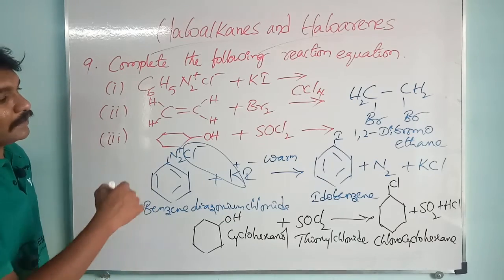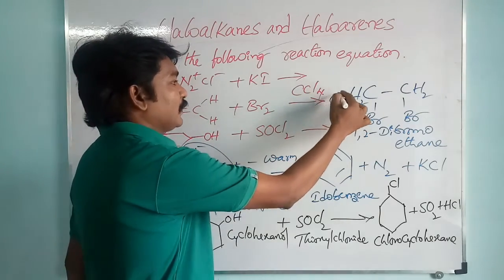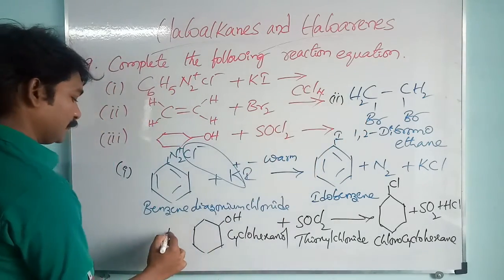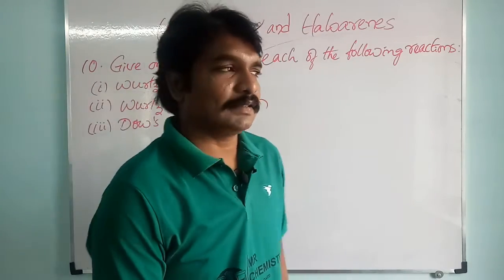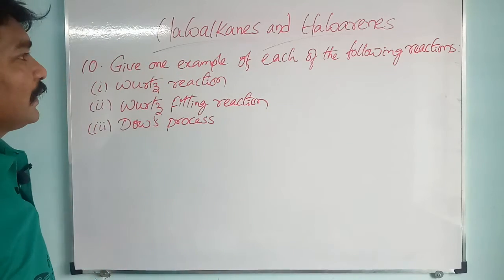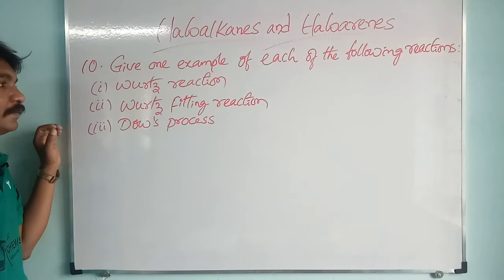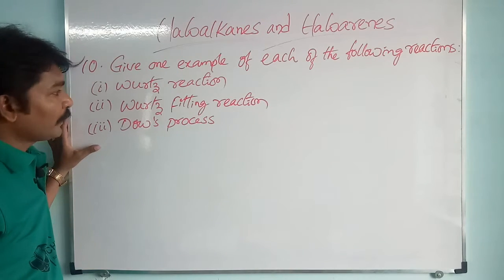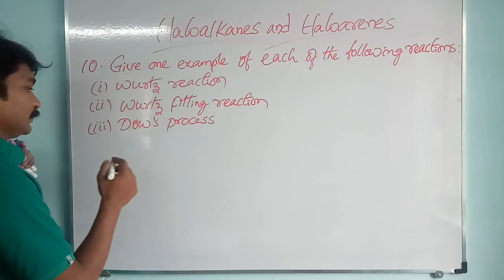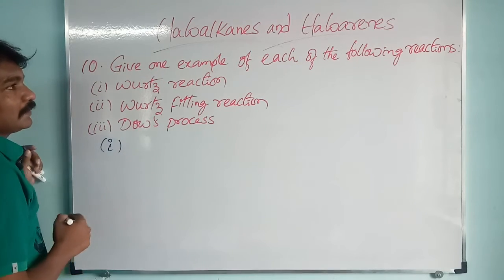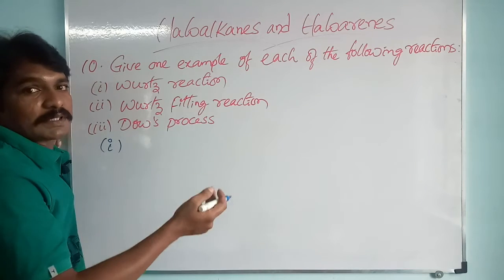Okay, please check these three things. This is the first one, this is the second one, and this is the third one. Please note down. In the 10th question they are asking, explain the following reactions with examples. They gave three reactions: Wurtz reaction, Wurtz-Fittig reaction and Dow's process. They are asking to explain these three with suitable examples. First we will take the Wurtz reaction. In the Wurtz reaction, on treating with sodium, haloalkanes give higher alkanes.